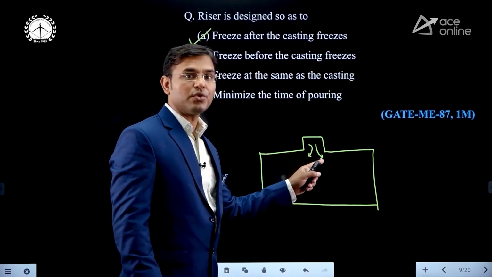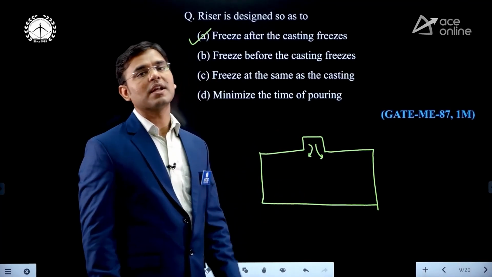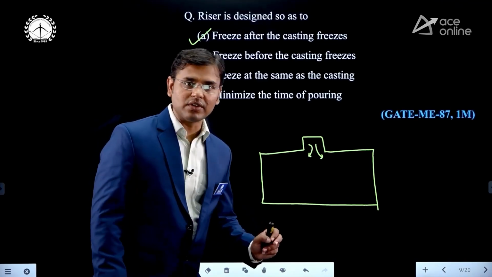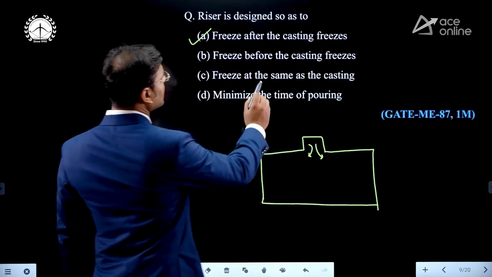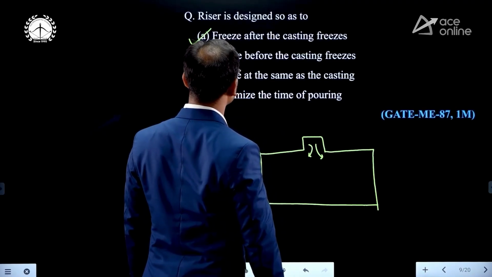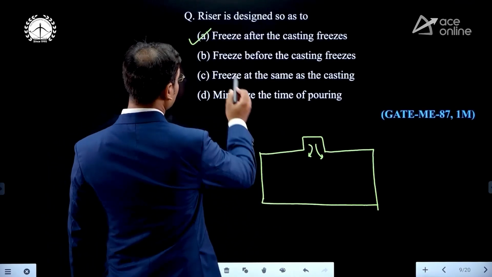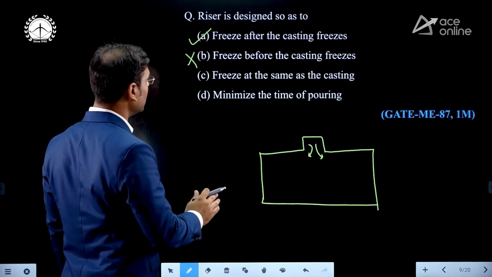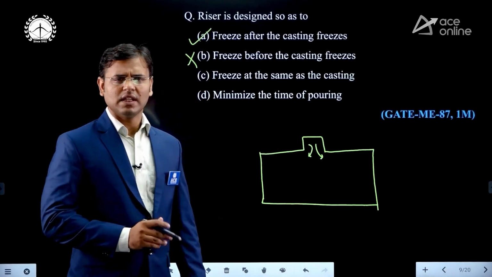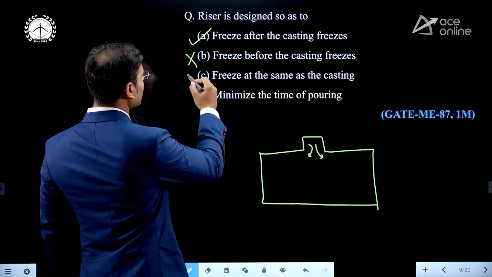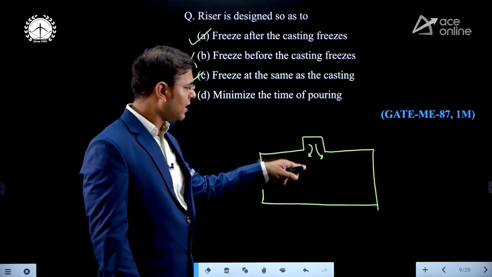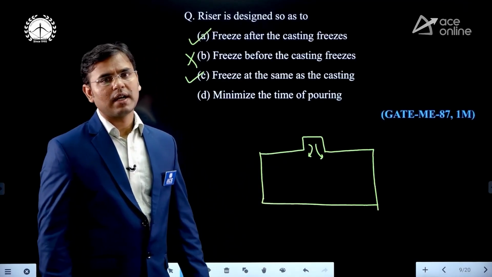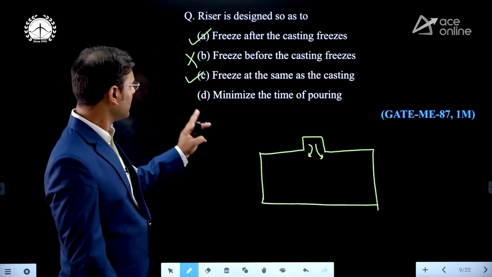And if the riser is going to solidify first, then how can the riser supply molten metal to the casting? Not possible. Hence, the riser must freeze after the casting freezes. Second, freeze before casting freezes. That means the riser is going to freeze first, converting into solid, and then the casting. Wrong. Freeze at the same time as the casting: in the worst situation, we can also say this, meaning the riser and the molten metal in the casting cavity both solidify at the same time. Yes, it is also possible. Then option C is also correct.